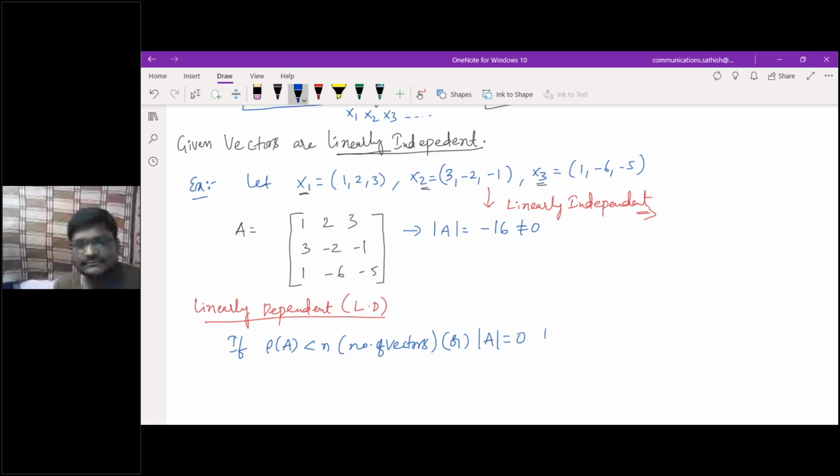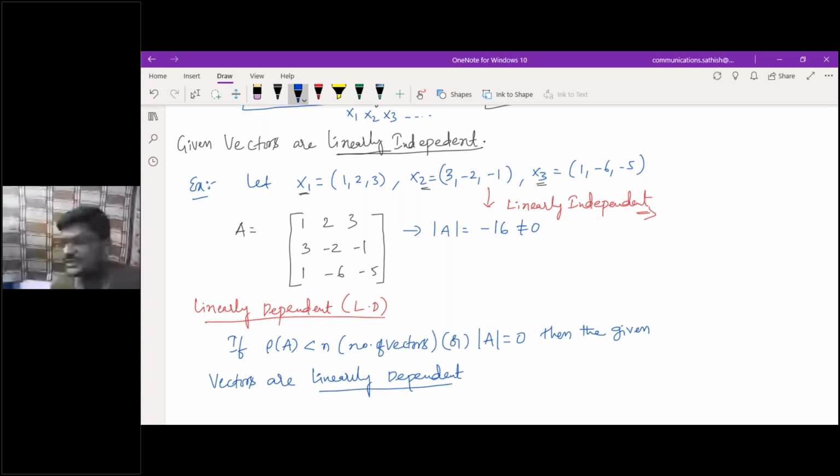Then the given vectors are linearly dependent. That's all, only the two statements. Is there any problem here?